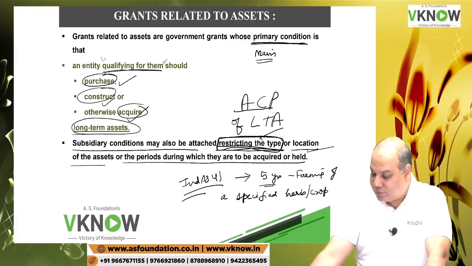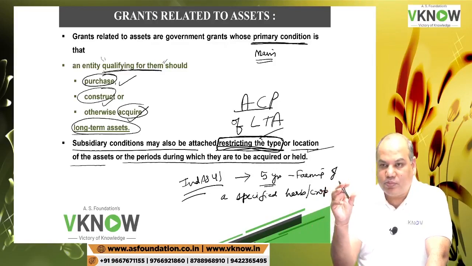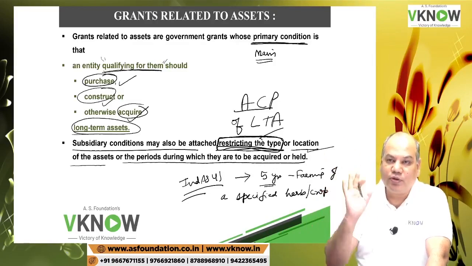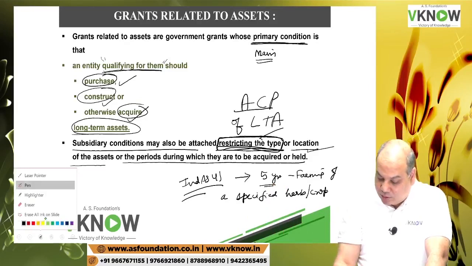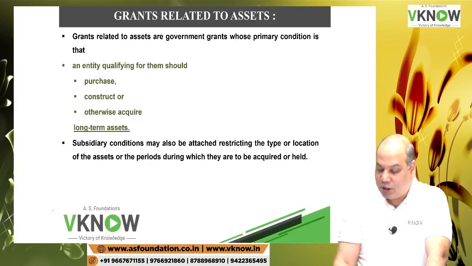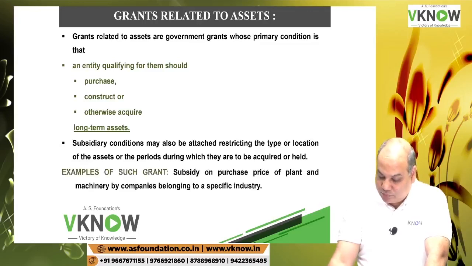So that means there is a condition of 5 years of farming on that land, then that land will be given to you. Okay. So the location can be a restriction, type of asset can be a restriction, the number of years of use can be a restriction.